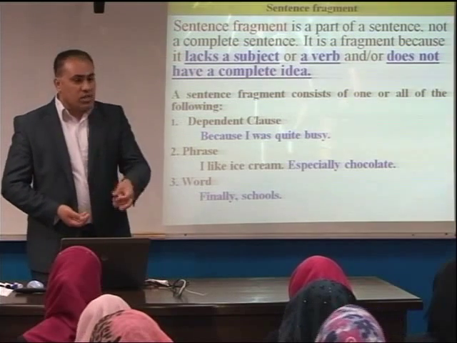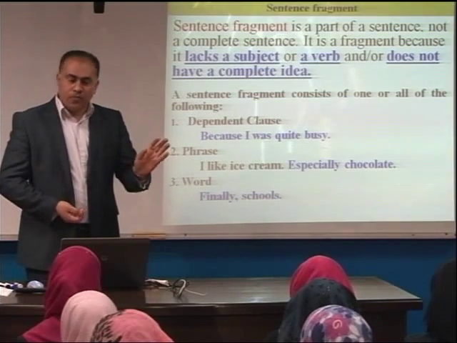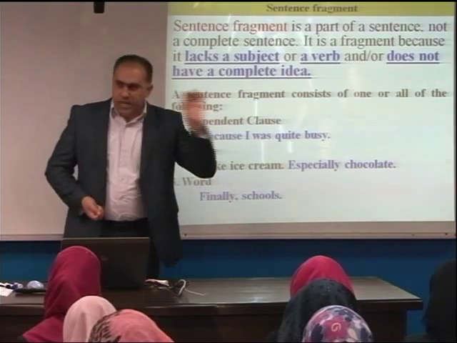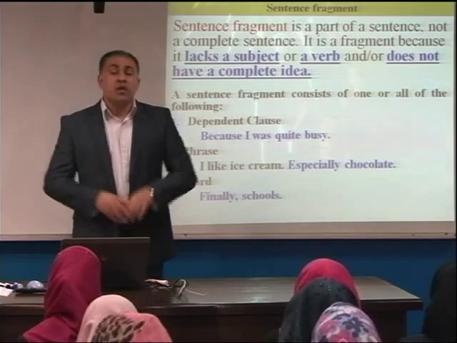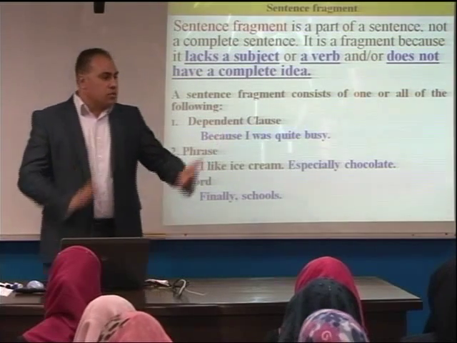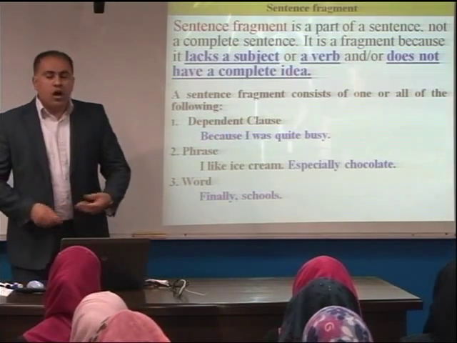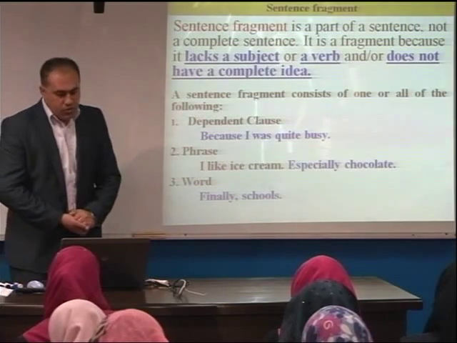Sometimes a sentence fragment can come in the form of a dependent clause. Remember what we talked about in the dependent clauses last time? A subject and a verb, but the idea is not complete. For example, because I was quite busy. We cannot deal with this as a sentence because it's not a complete idea. It's not a complete thought.